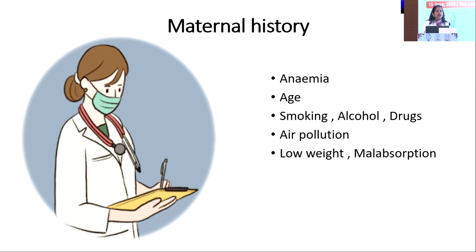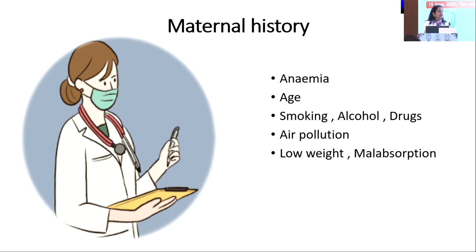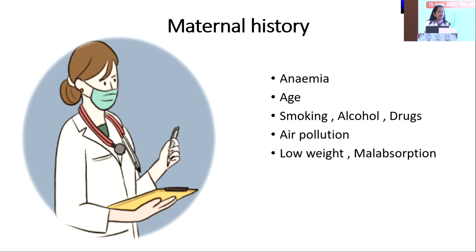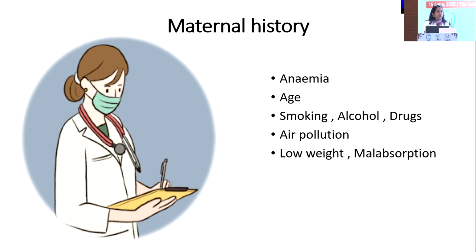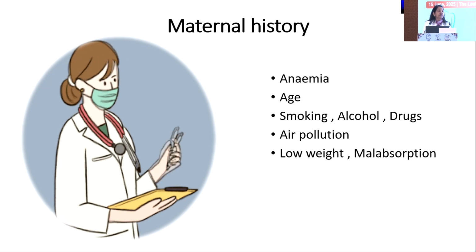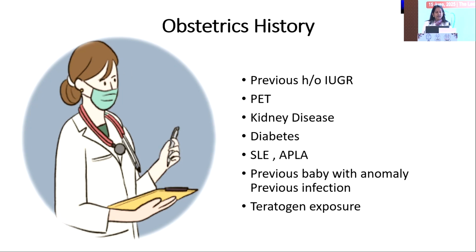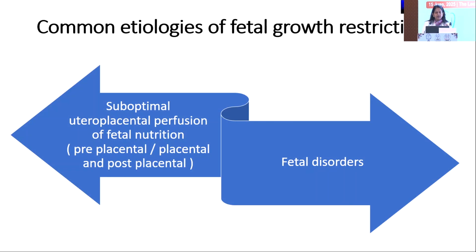Air pollution is now documented to have an impact on the growth of the baby, and because we all live in Gurgaon, that's an important factor for IUGR. Also important are low maternal weight at the start of pregnancy and any malabsorption syndrome. Obstetric history we all know, so I'm going to skip this.